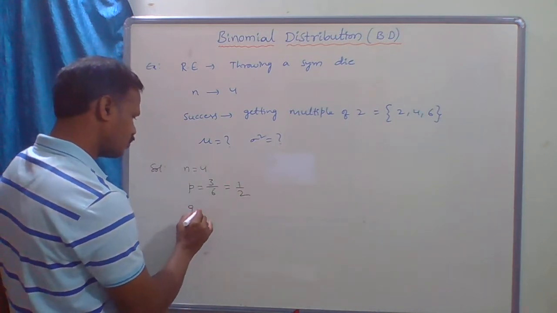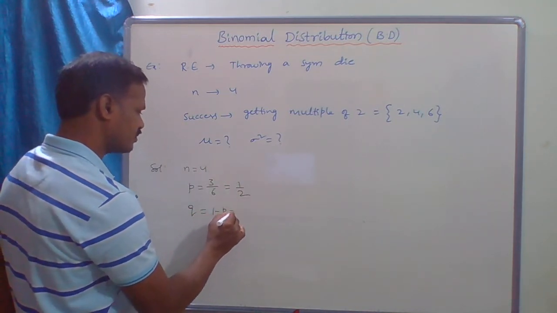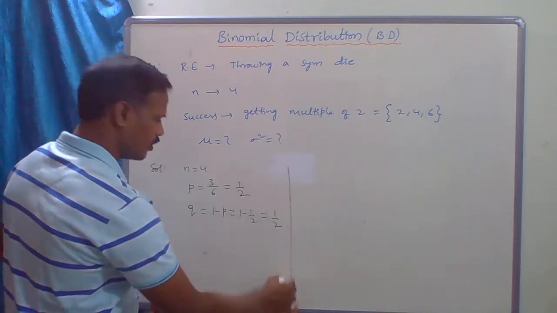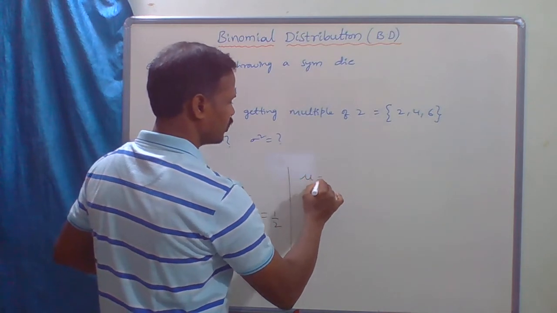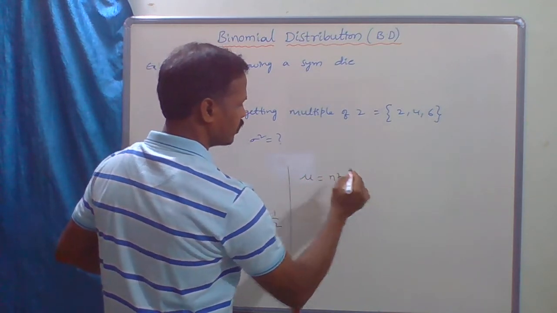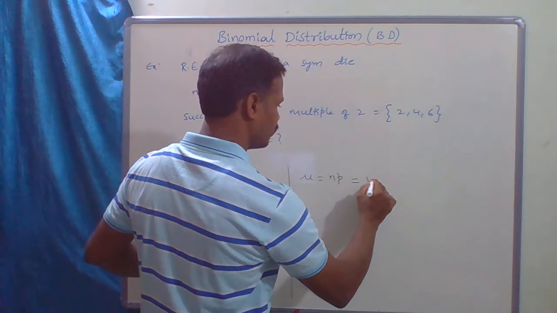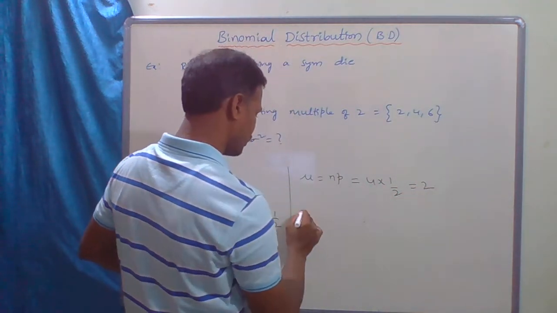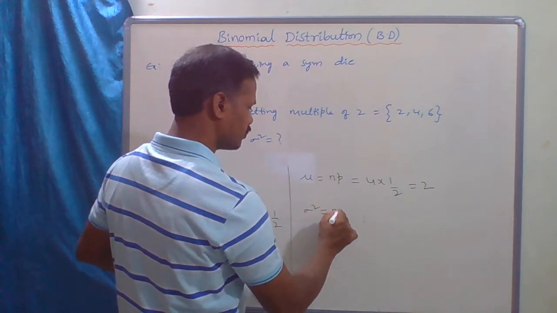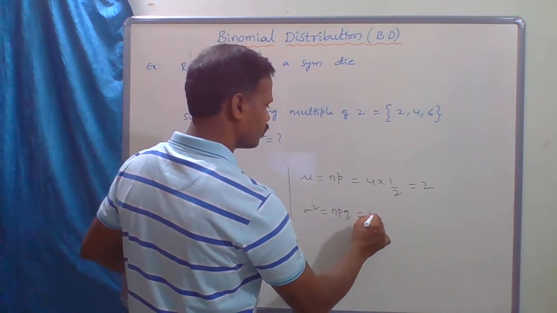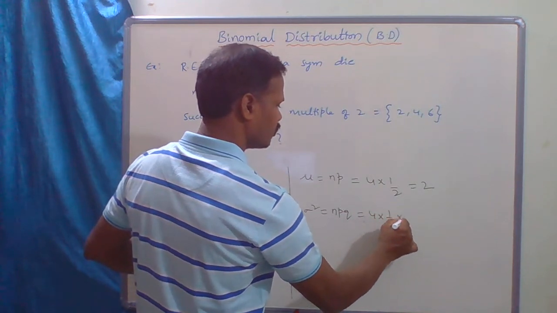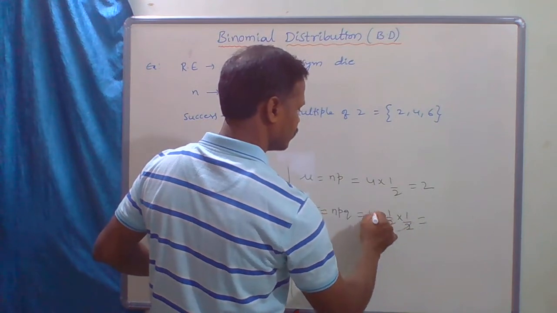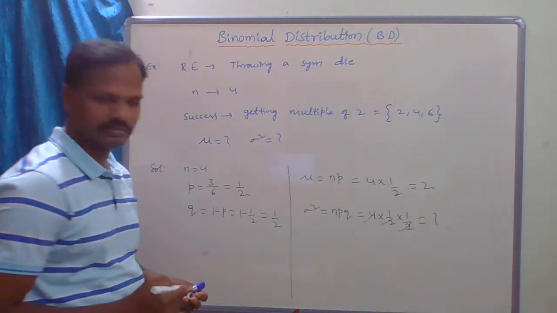Then what is q? q equal to 1 minus p, which is 1 minus 1 by 2, which is 1 by 2. Now mu equal to np, that is, n is 4 and p is 1 by 2, which is equal to 2, and the variance is npq, which is 4 into 1 by 2 into 1 by 2, which is equal to 1. Clear?